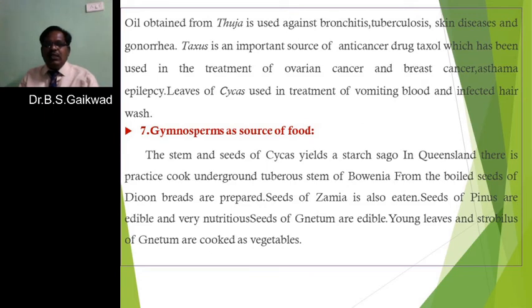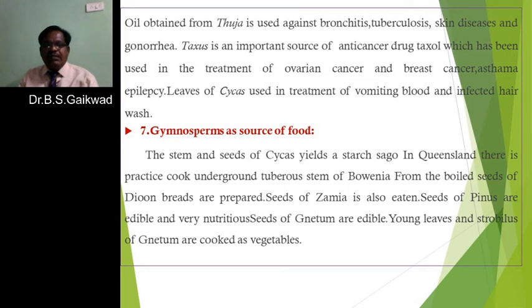In Queensland, there is the practice of cooking the underground tuberous stem of Bauhinia and the boiled seeds of dune. Dune is one gymnosperm found in the order Cycadales, which somewhat looks like a pie, and that is cycas. The dune breads are prepared from these plants. Then the seeds of Zamia. Zamia is one of the Cycadales. The seeds of Zamia are also eaten.